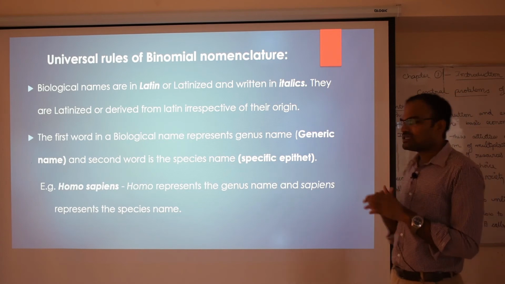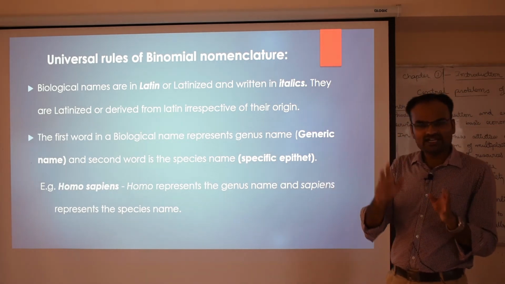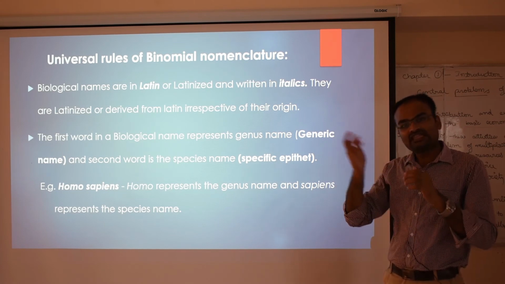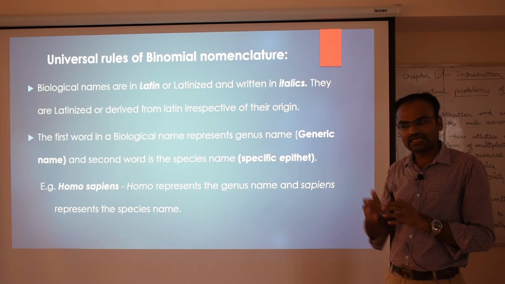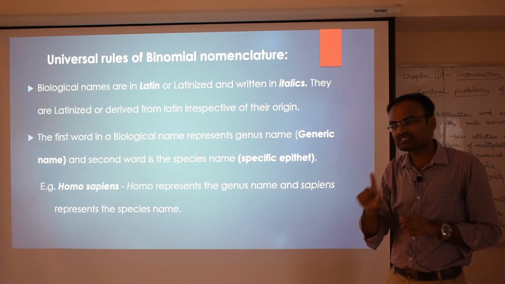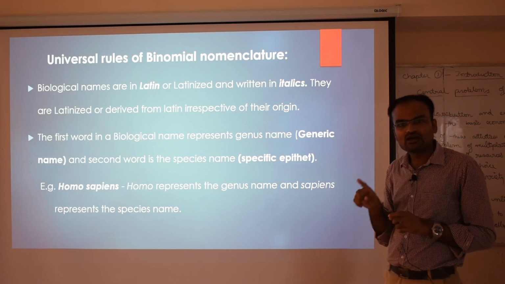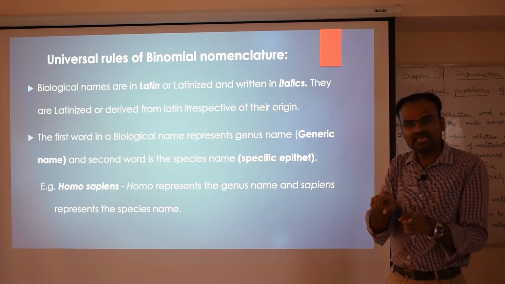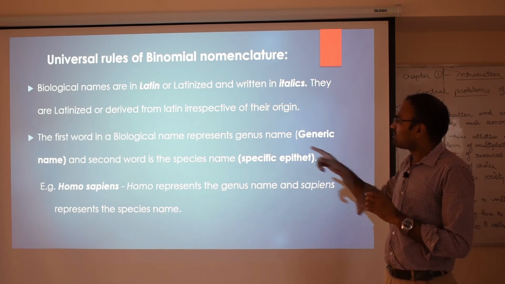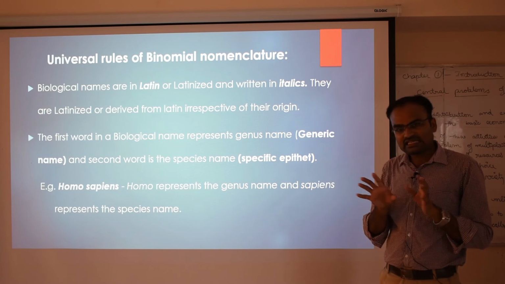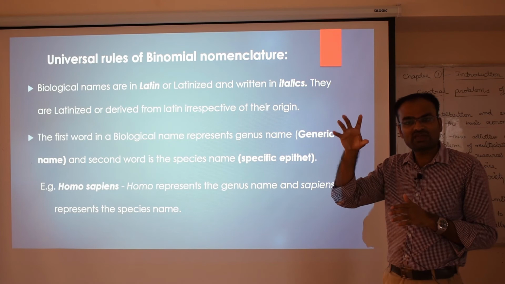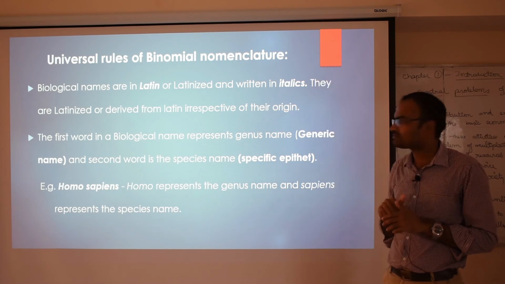So what it means is, if any new species is identified in any corner of the world, wherever it is, they may give it a common name. They can call it anything, but at the end of the process, the biological name should be in Latin, or if they have given any name other than Latin, it should be Latinized. Why? Because Carolus Linnaeus described all his laws in the Latin language only. Latin language is mainly from Rome, that is from Italy.